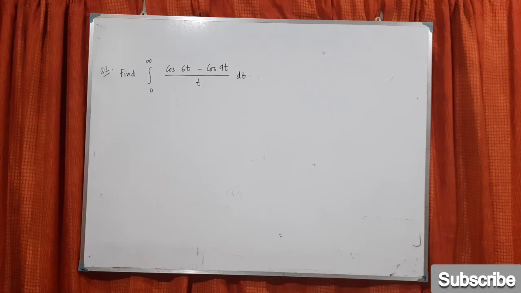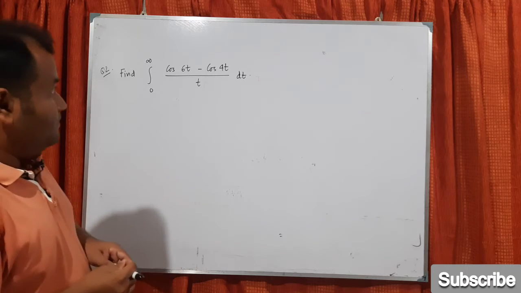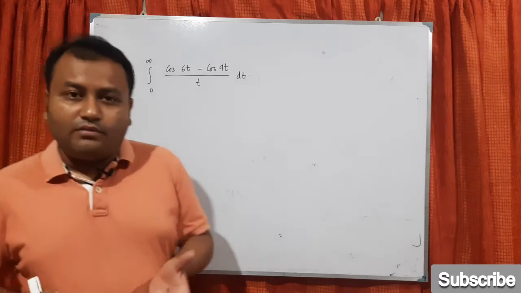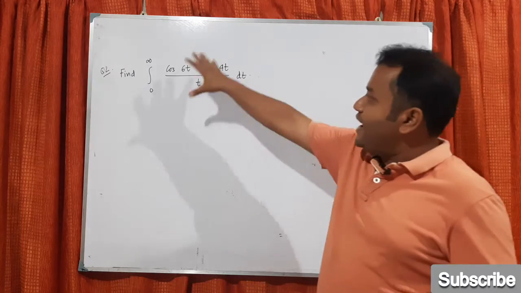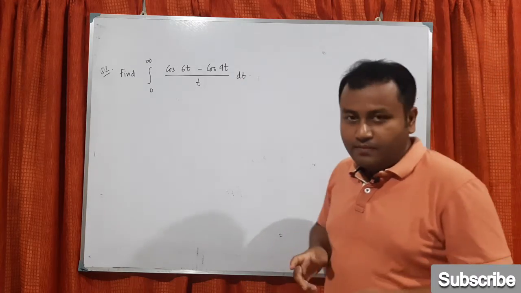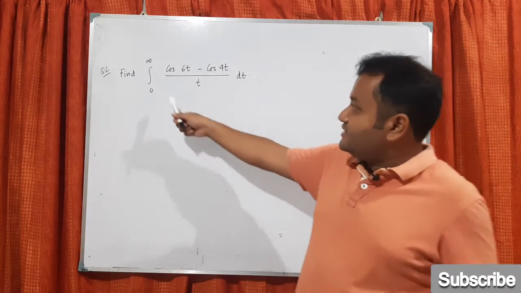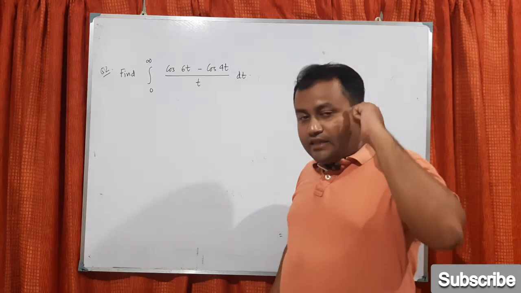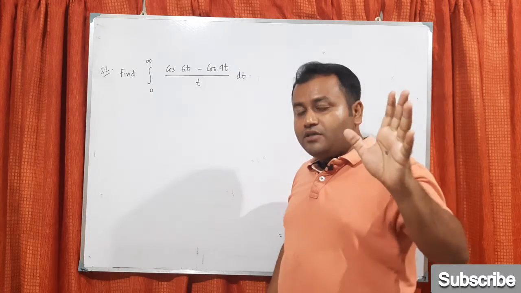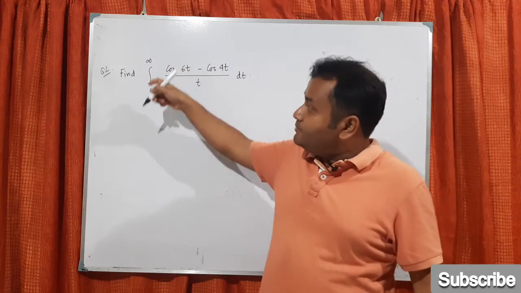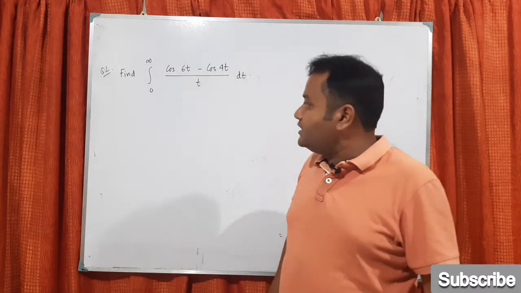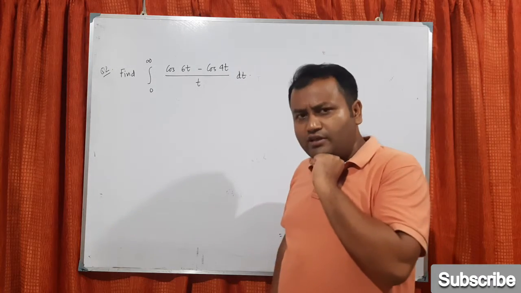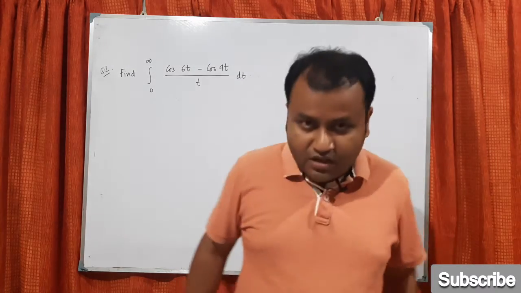Now suppose you are getting this kind of problem. You see there is nowhere Laplace transform mentioned, but you see the integration is 0 to infinity. When this kind of integration is there, in the back of the mind you should be sure that in Laplace transform we have got this kind of integration, so maybe it is related to Laplace transform. Let's try.